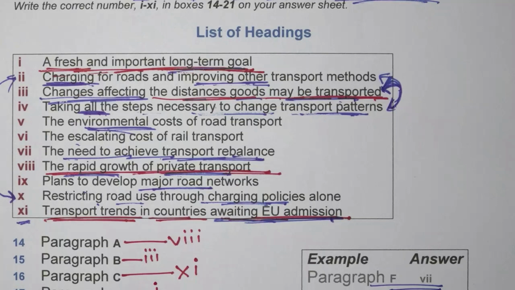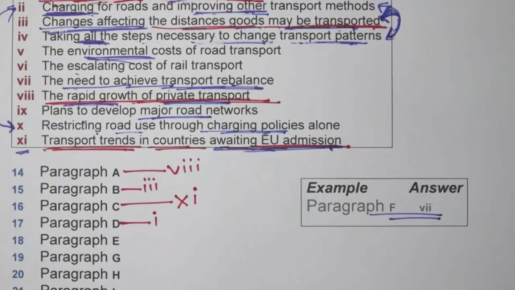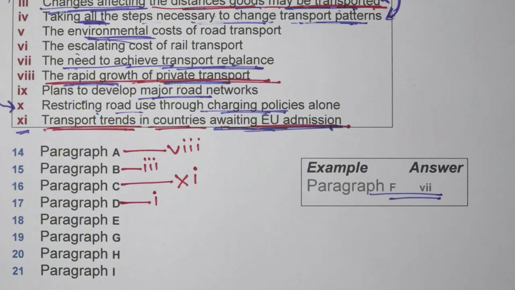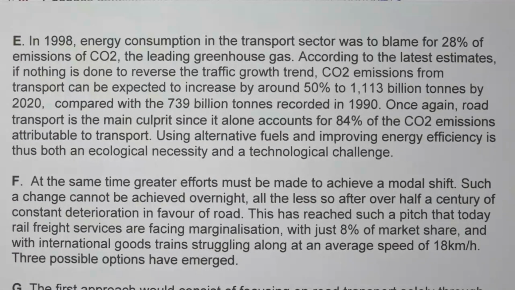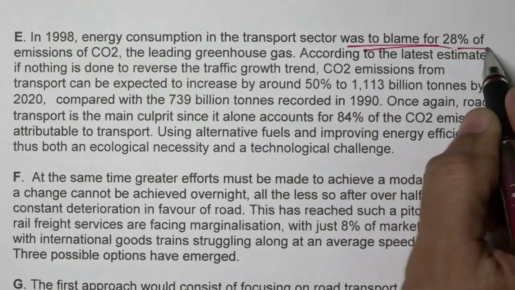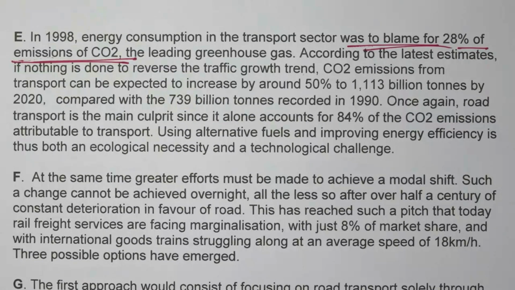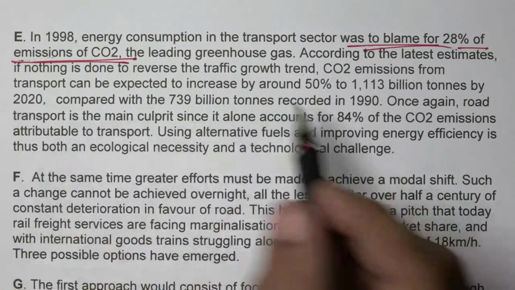First is the heading for your 17th one. Next paragraph. In 1998, energy consumption in transport sector was to blame for 28% of emissions of carbon dioxide, the leading greenhouse gas.